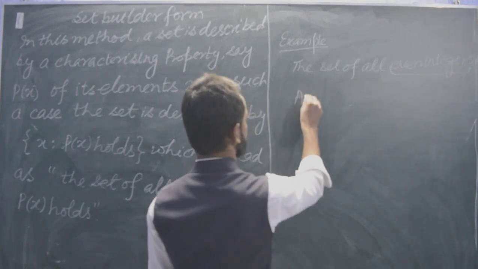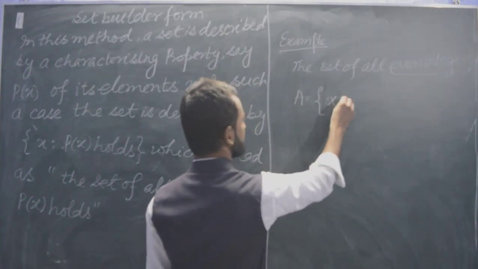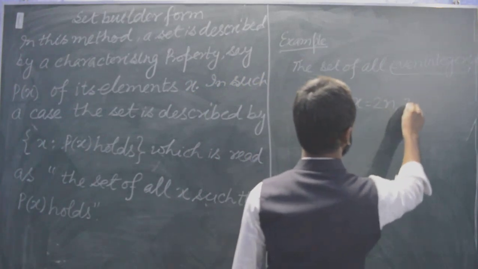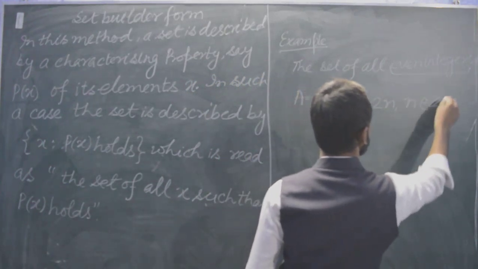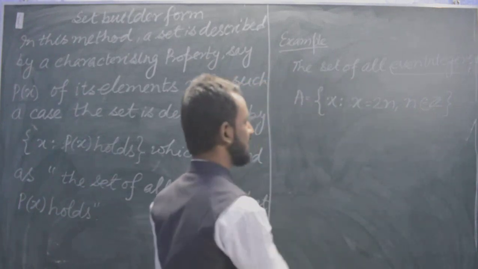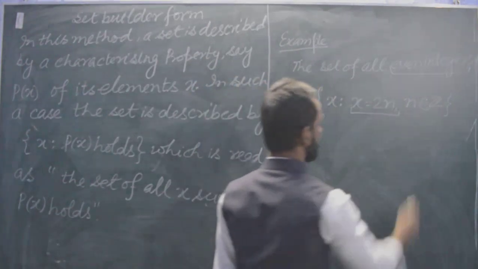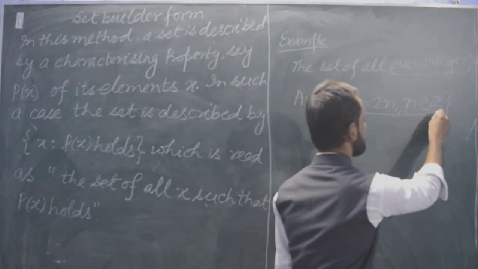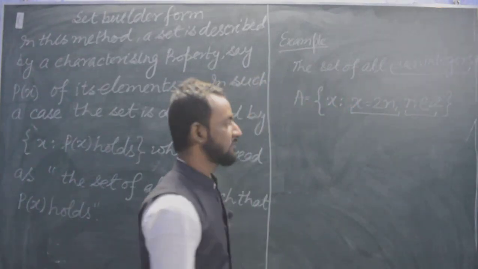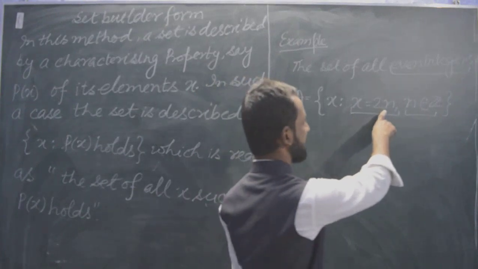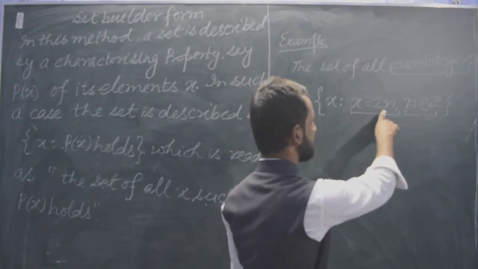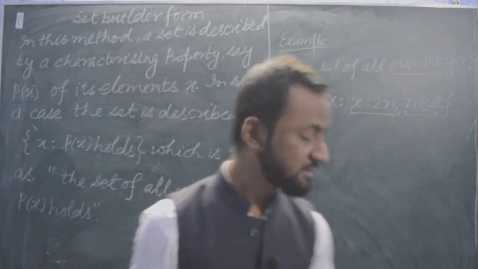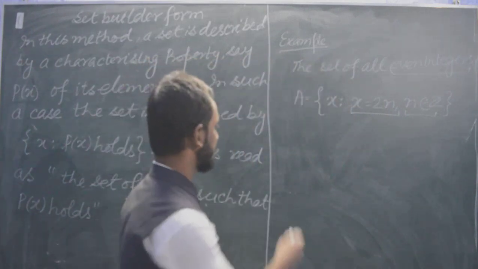If A is the set, A equal to {x such that x equal to 2n and n belongs to Z}. Here x equal to 2n is the characterizing property and n is coming from Z. Whenever we multiply any number by 2, we will always get even numbers.